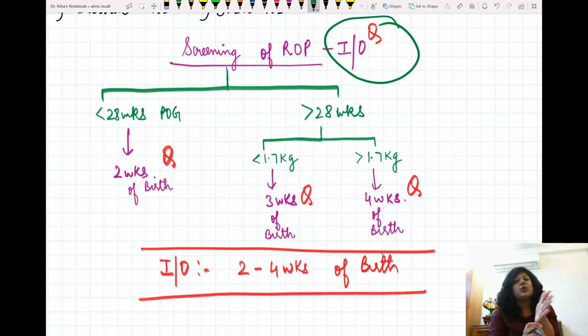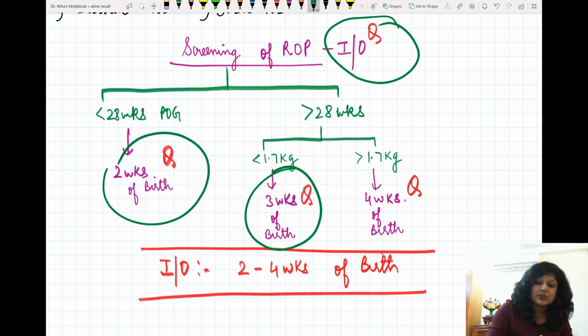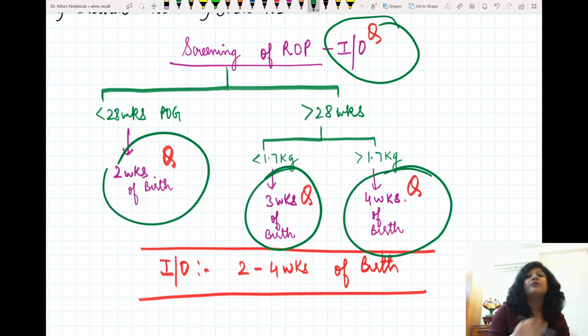Those babies who are more than 28 weeks, we have 2 categories, less than 1.7 kg and more than 1.7 kg. Less than 1.7 kg will be examined within 3 weeks, and more than 1.7 kg will be examined within 4 weeks. So within 2 weeks of birth, within 3 weeks of birth, and within 4 weeks of birth.